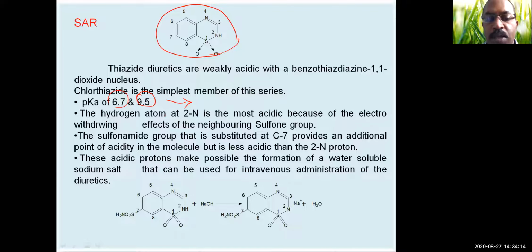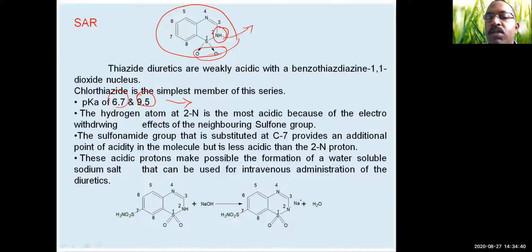The hydrogen atom at 2N is the most acidic because of the electron withdrawing effects of the neighboring sulfone group. Because the sulfone group is electron withdrawing, the hydrogen is easily available for elimination. So that's why this 2N hydrogen is more acidic in nature.